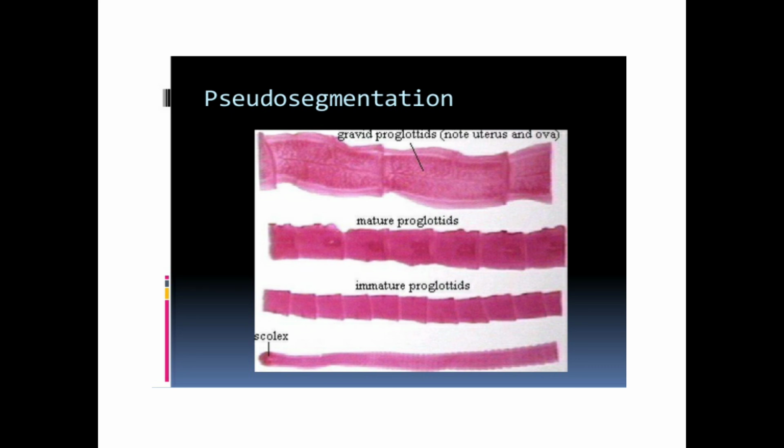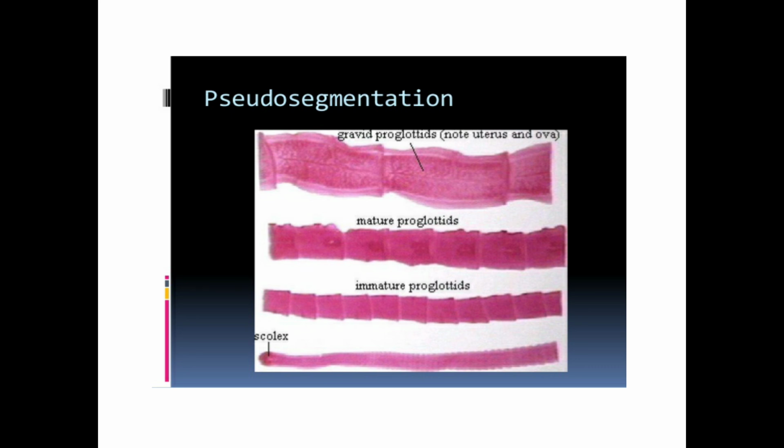That means the segmentation is not an actual segmentation. These show no true metamerism. One difference between true segmentation and pseudo-segmentation is the position of the zone of growth. In platyhelminthes, which exhibit pseudo-segmentation, the zone of growth is in the neck region.